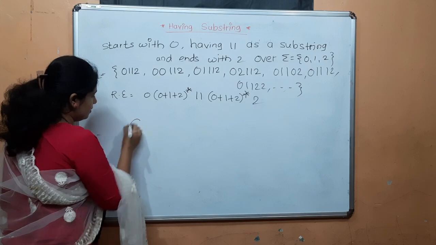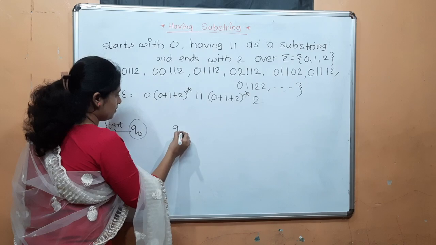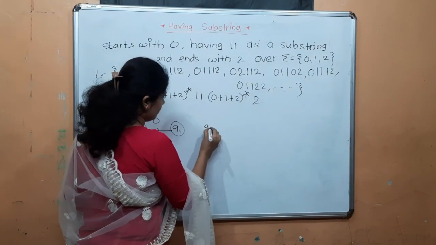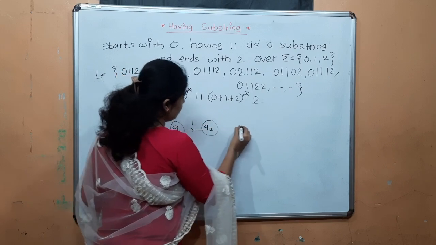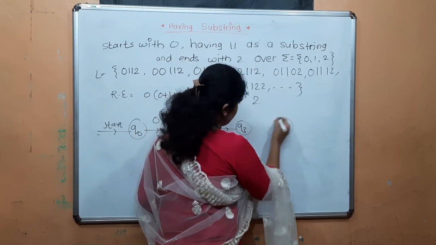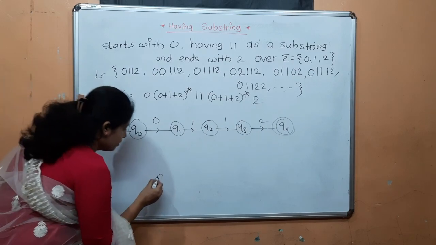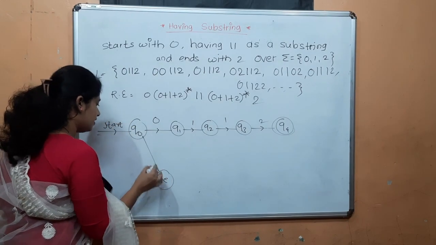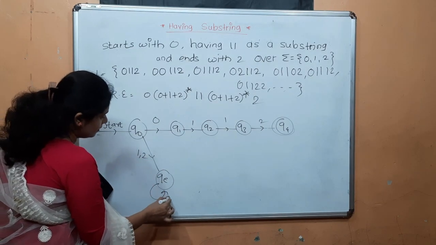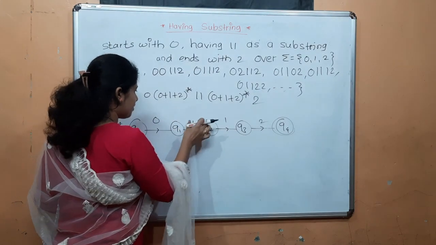Now see here, 0, 1, 1, 2. Okay. Now see, starts with 0, so we can add a dead state. If the string starts with 1 or 2, it will become invalid. Okay, now starts with and having.